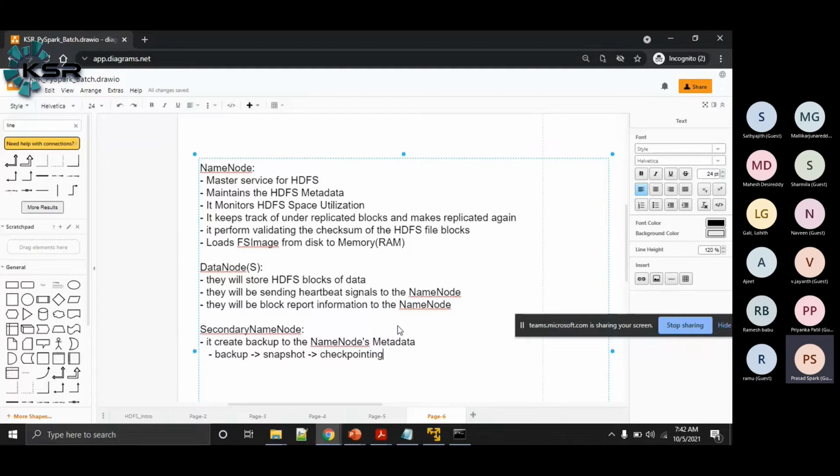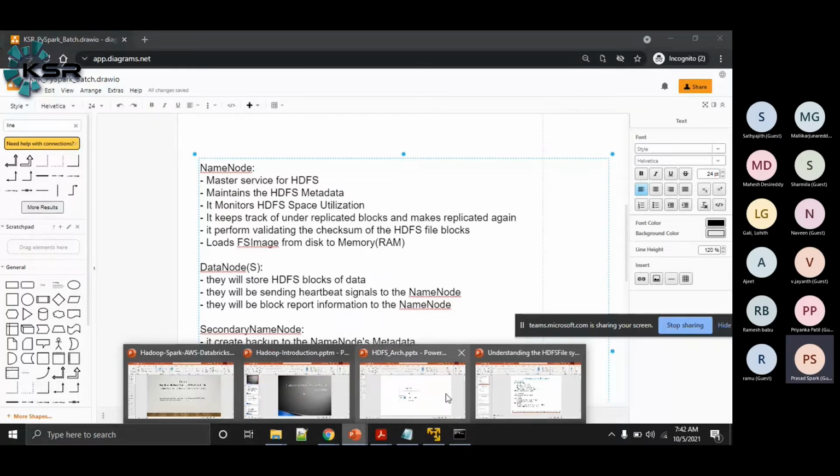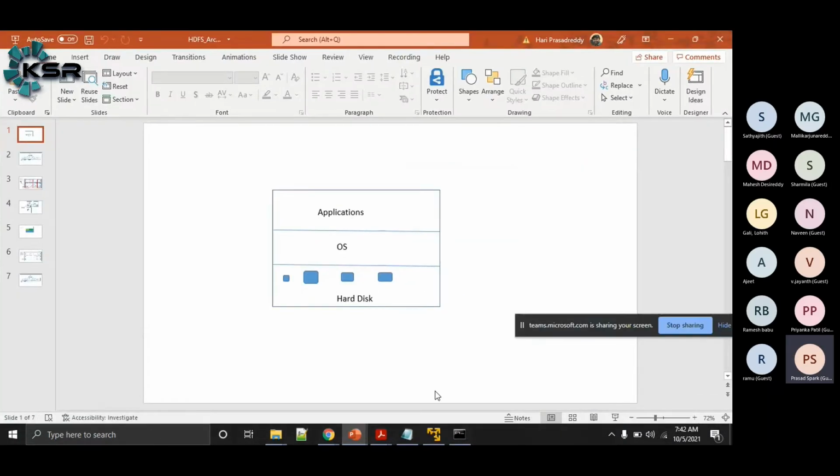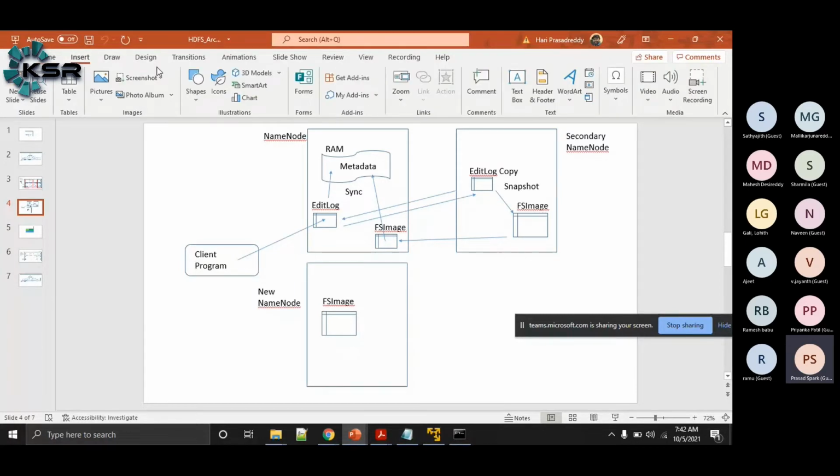So I think I should have some drawing there. So let me, you see here. Now say we have a client program. Let's say here we will be writing the data. Let's say here I'm running our Hadoop FS commands, we are writing.